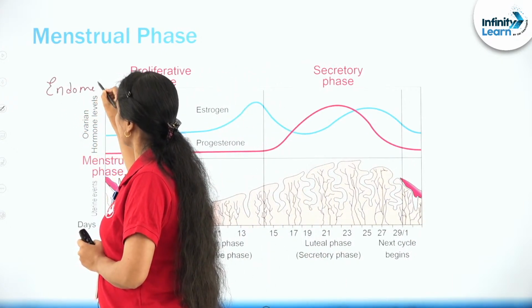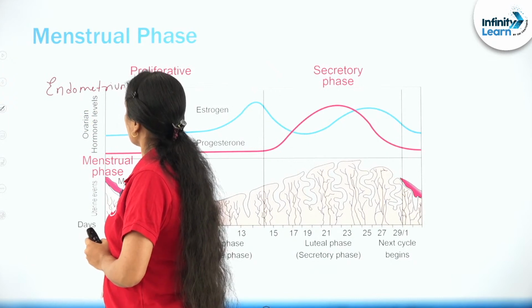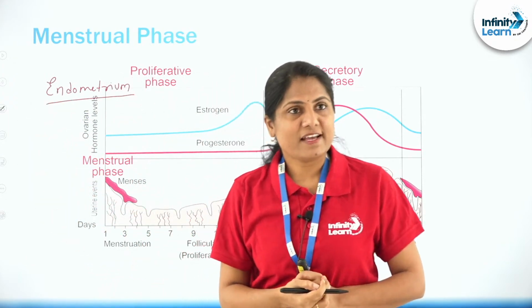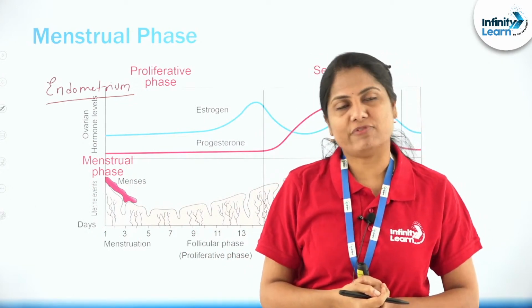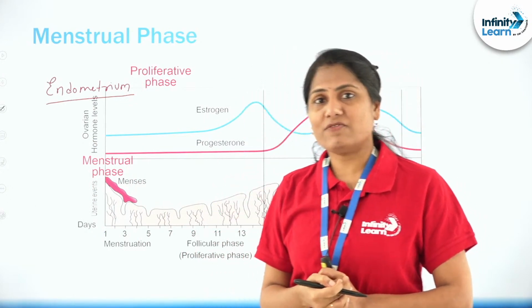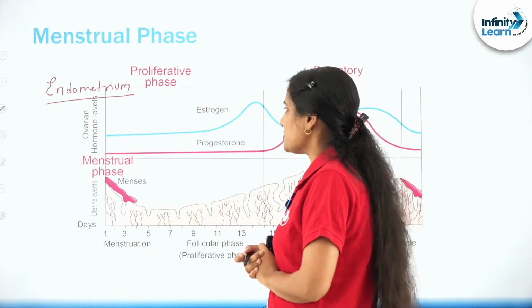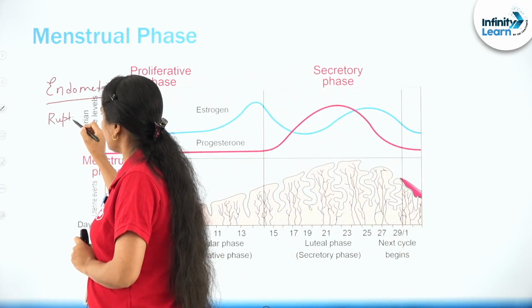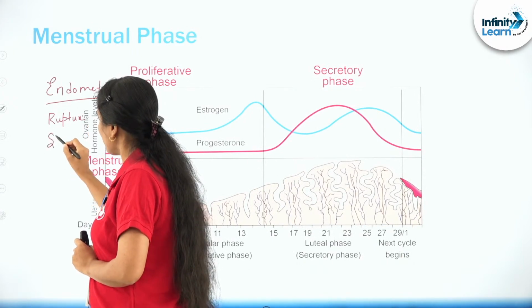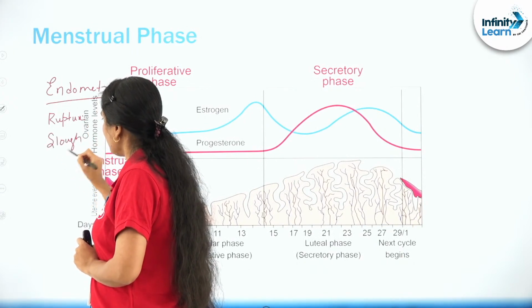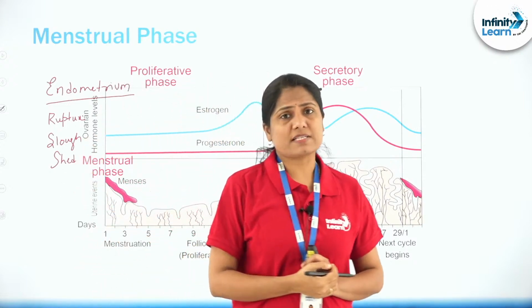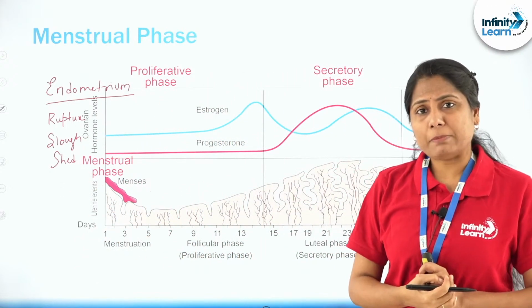Within the endometrium layer, the layer that is actually sloughed off and shed is the stratum functionalis, right? The stratum functionalis is the layer which is undergoing the rupture and is sloughed off and shed. So this is precisely what is happening in the menstrual phase.